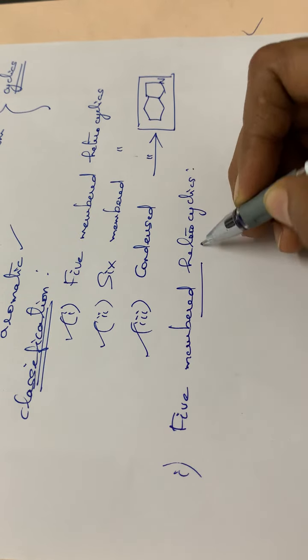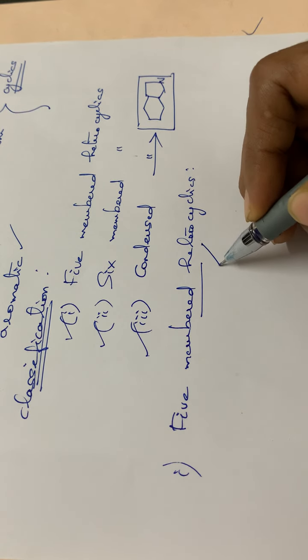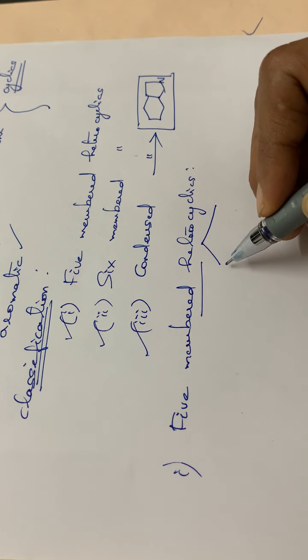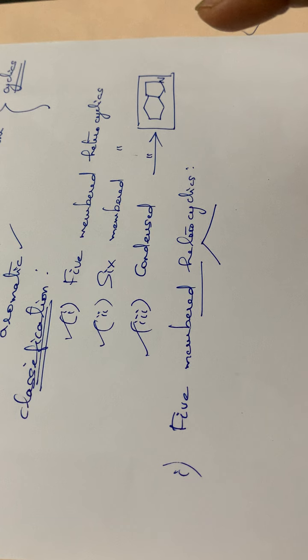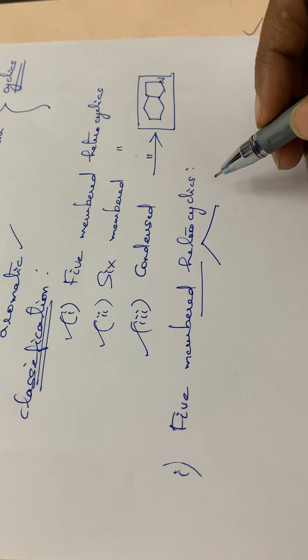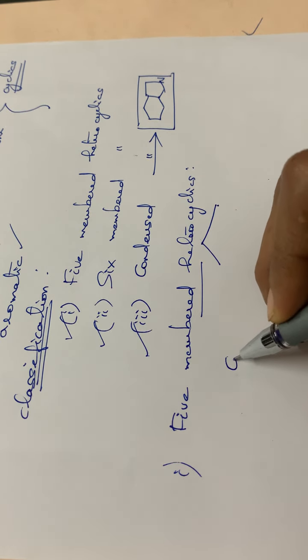Five-membered heterocyclics. They have one ring with five atoms, and one of them will be a heteroatom. This type of compounds is classified into two types. The first category has only one heteroatom, that is, one 5-membered ring and one heteroatom. The second category has two heteroatoms. So the first one is the compounds with one heteroatom.